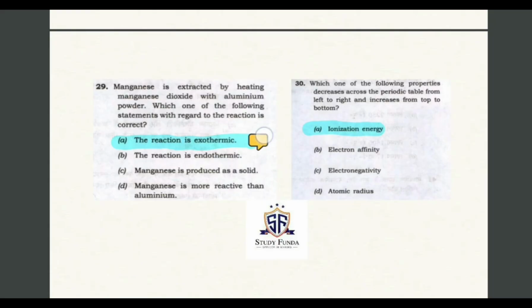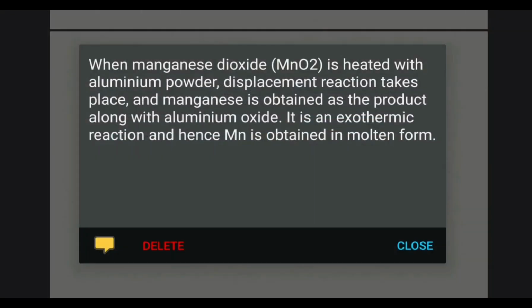Let's see question number 29. Manganese is extracted by heating manganese dioxide with aluminum powder. So what is the correct statement? So the reaction is exothermic. Here is the explanation. When manganese dioxide is heated with aluminum powder, a displacement reaction takes place, and manganese is obtained as the product while aluminum oxide is formed, and it is an exothermic reaction, and manganese is obtained in molten form.